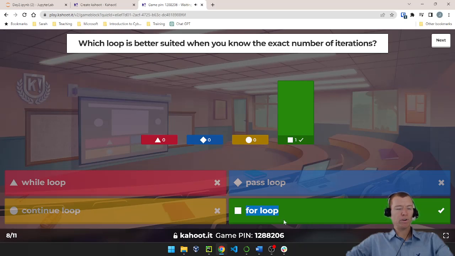We can iterate over a list of things. We've seen that as an example. We can iterate over a string, and it goes character by character through that string. So when we define the number ahead of time, that's better to use a for loop. We could use a while loop, but it's just not as clean. It takes more code to write it, and it's not as intuitive. So for loops are really good for when we know the exact number of times we're going to iterate over some list.